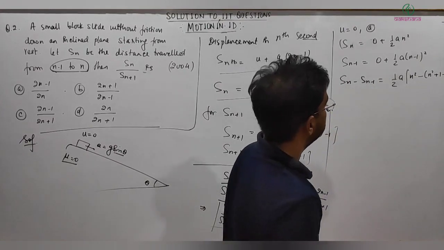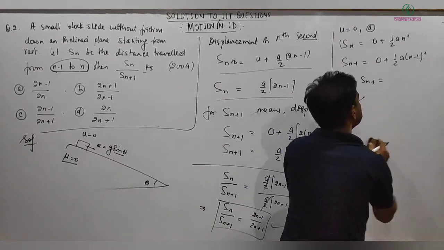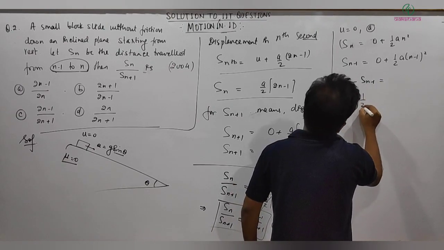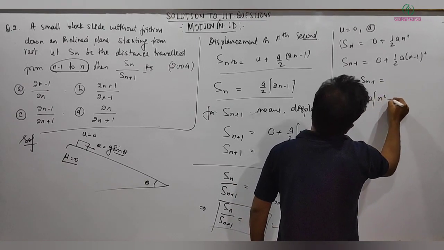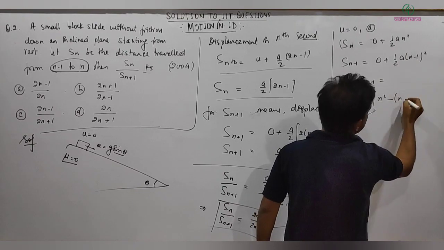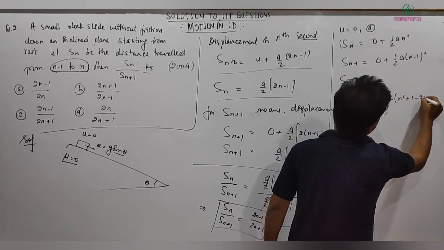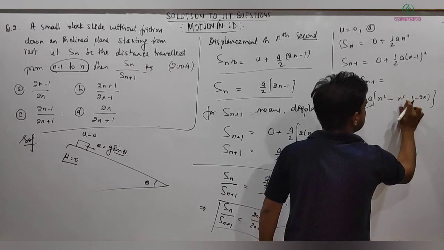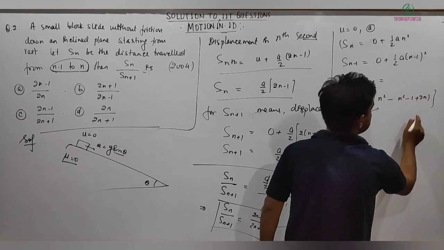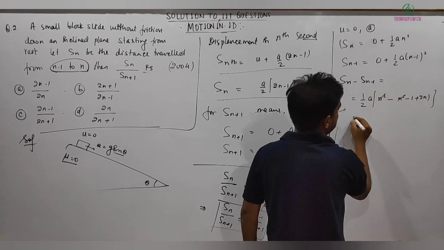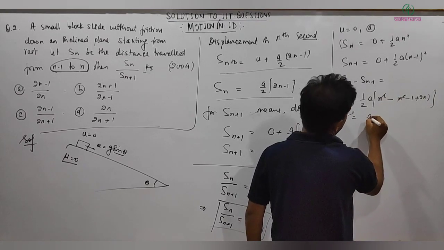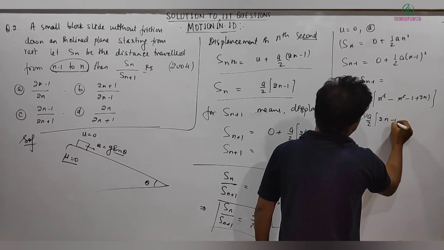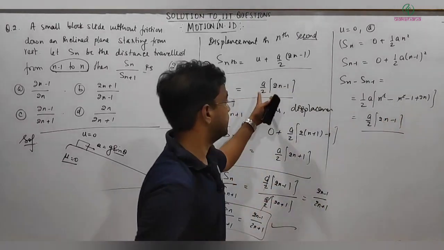Let me just write it here. So this will be equal to 1 by 2a, n square minus, n minus 1 whole square, that is n square plus 1 minus 2n. Taking the minus, this is minus, this is plus, they cancel out, and finally we are getting a by 2, into 2n minus 1. Exactly, we get the same thing.